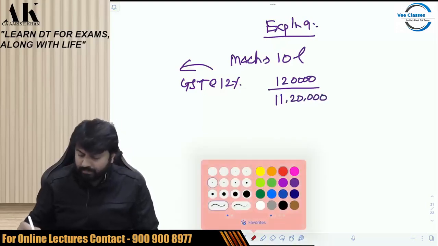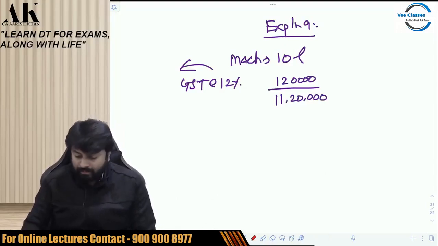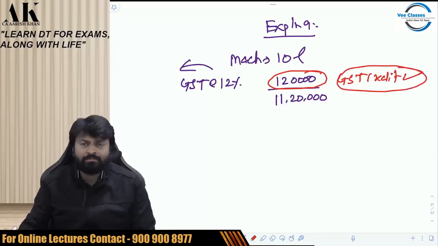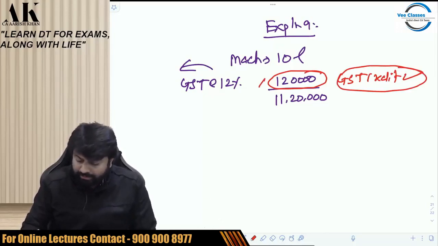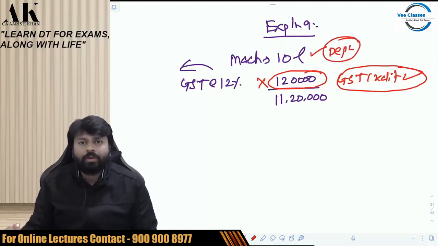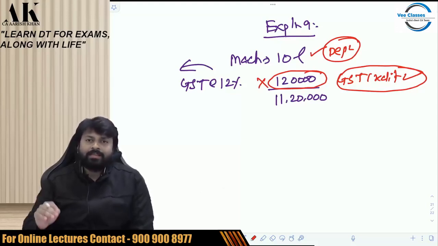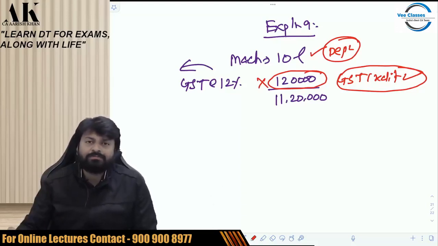Okay. What the government says is that if you have claimed GST credit on this amount, which you are eligible to, then you cannot claim depreciation on this amount. You cannot take both the benefits. So if you are purchasing something and you are claiming GST credit on that, input tax credit on that, as per the GST laws, then in that case, you cannot claim depreciation on that much portion. On that much portion, depreciation is not allowed. So in this case, this is what this explanation has to say.